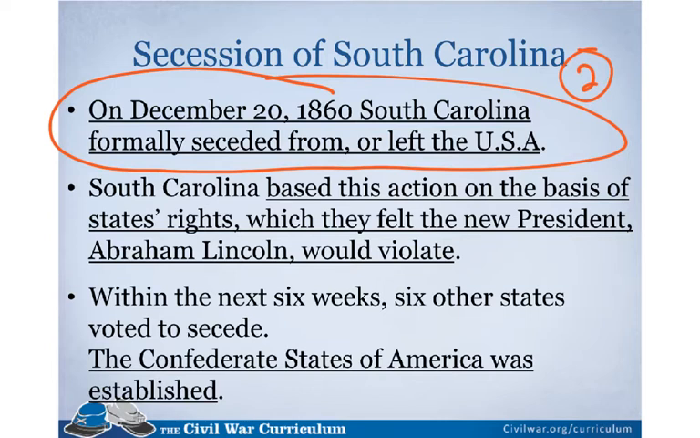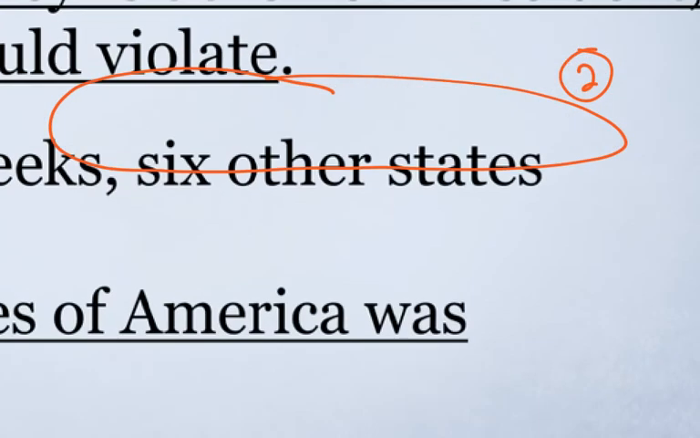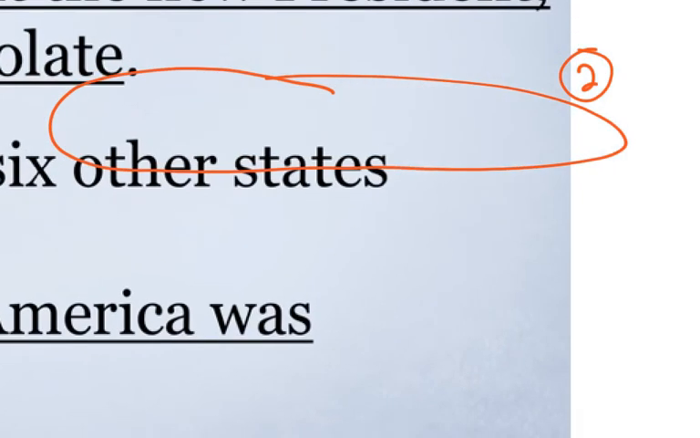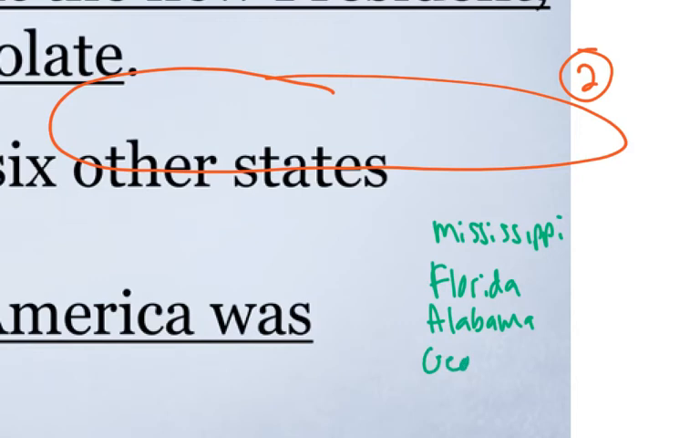Number 3 says, in addition to South Carolina, what states became the next 6 states to secede? That's not in the PowerPoint, but I went and looked this up. And I'm going to help you guys understand that the next 6 states were Mississippi, Florida, Alabama, Georgia, Louisiana, and Texas. So this goes along with number 3.